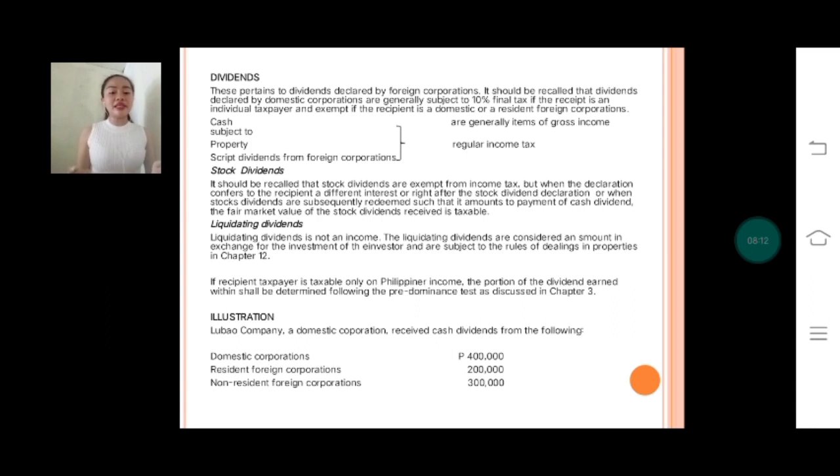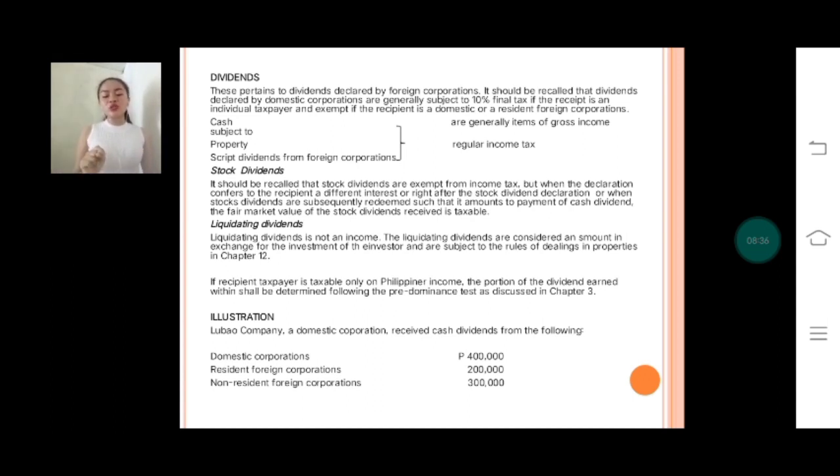So, I have here an illustration. Lubao Company, a domestic corporation, received cash dividends from the following: domestic corporations 400,000, resident foreign corporations 200,000, and non-resident foreign corporations, which is 300,000. So the 400,000 intercorporate dividends declared by domestic corporations is exempted from final tax. Therefore, it is not an item of gross income subject to regular income tax.